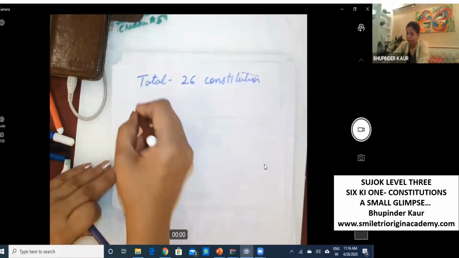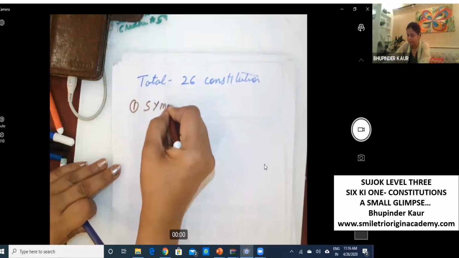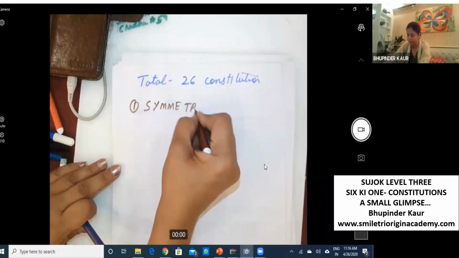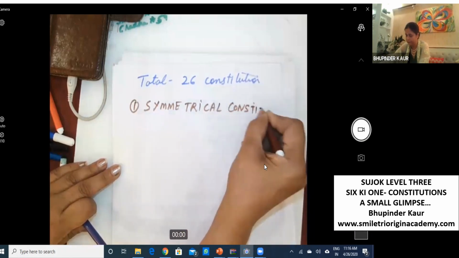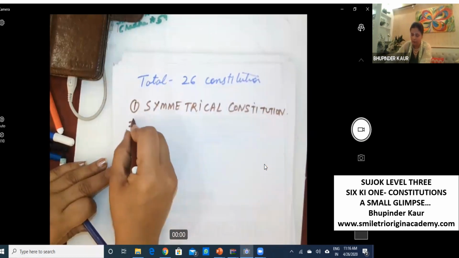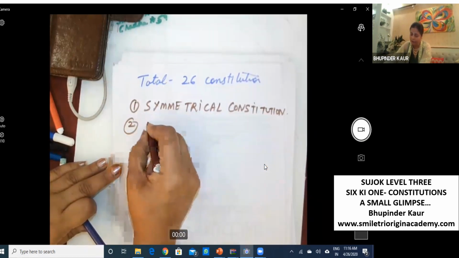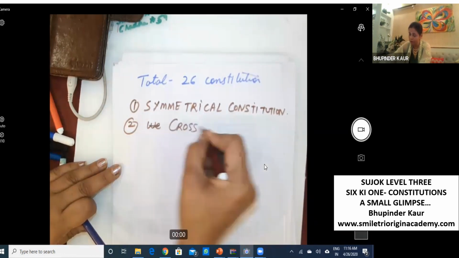We have symmetrical constitution. Then we have cross-link constitution.